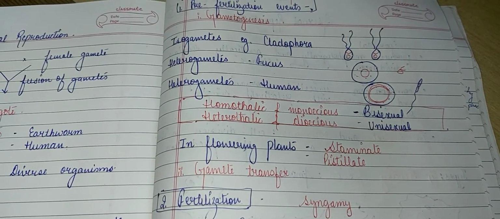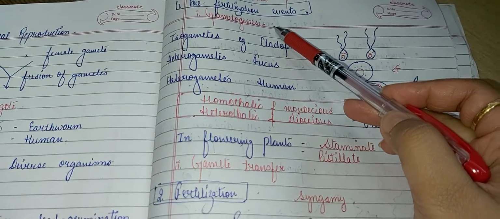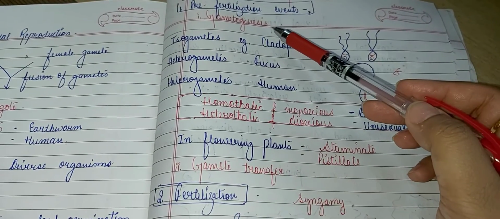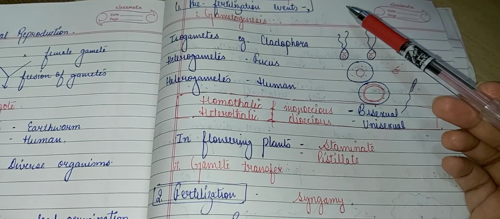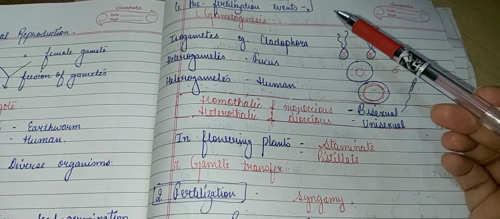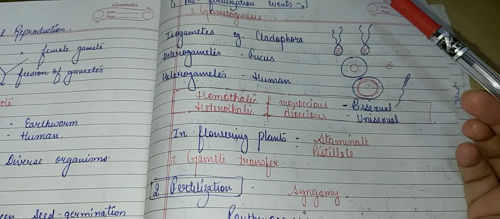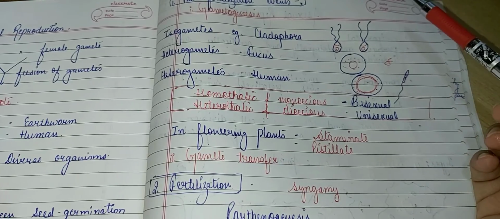It mainly includes two sub-events: gametogenesis, and second is gamete transfer. The first, gametogenesis, refers to the process of formation of the two types of gametes, male and female gametes. And gametes are haploid cells because they are formed by meiotic cell division.